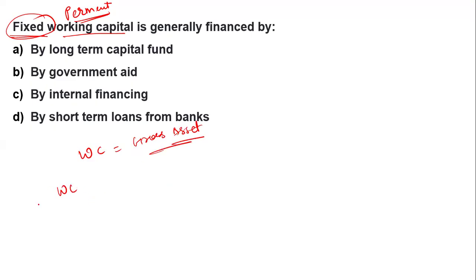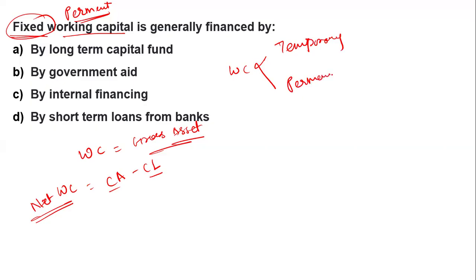What is your net working capital? From the current asset, when you deduct your current liability, then you will get your net working capital. So the working capital is divided into temporary working capital and permanent working capital. For the temporary working capital, you can say short term, and for the permanent, either you can say long run, or you can say the fixed working capital.